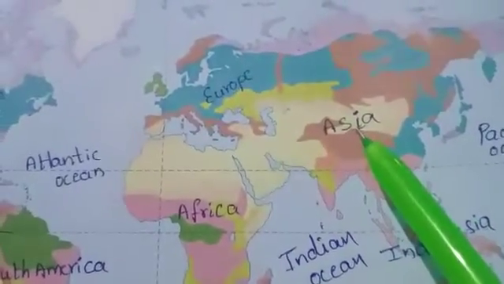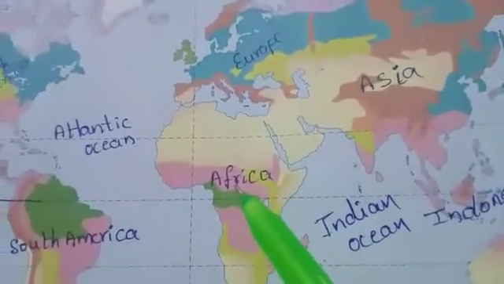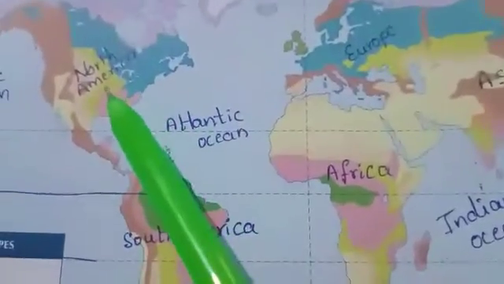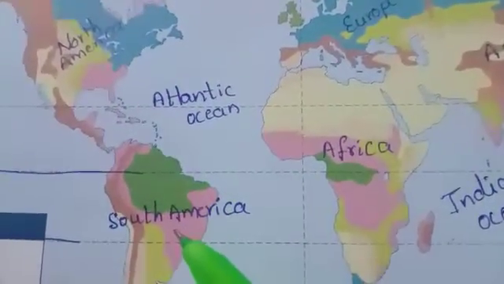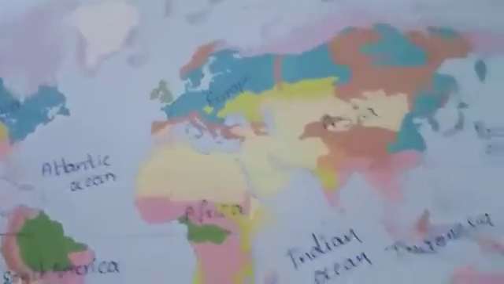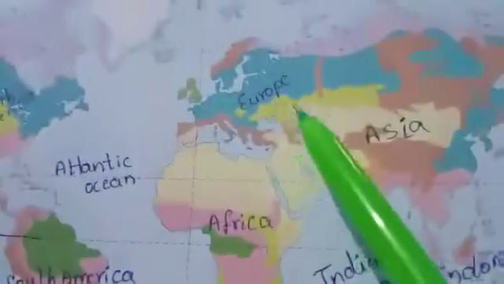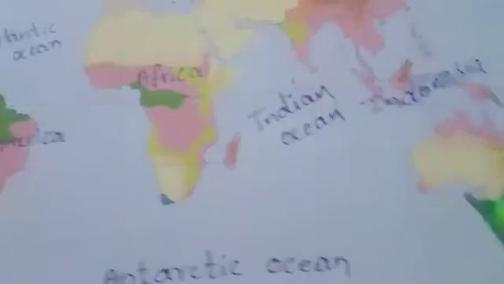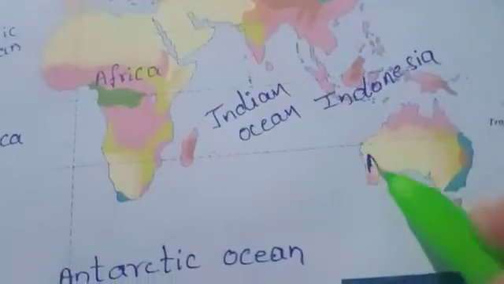The biggest continent, Asia. Second biggest continent, Africa. Third biggest continent, North America. Fourth biggest continent, South America. Fifth biggest continent, Antarctica. Sixth one, Europe. And the last one, Australia.